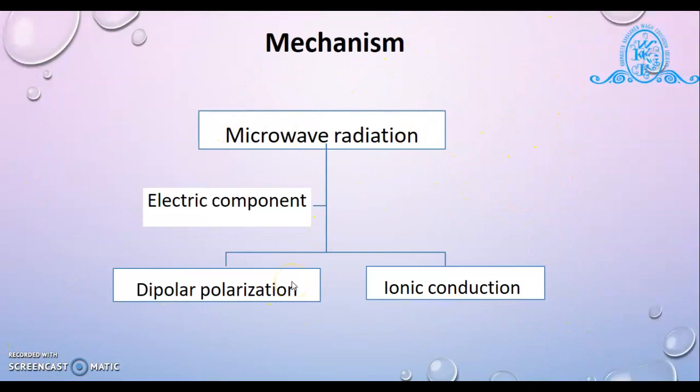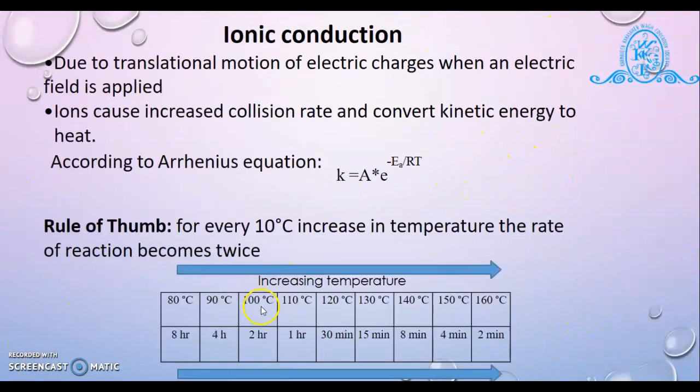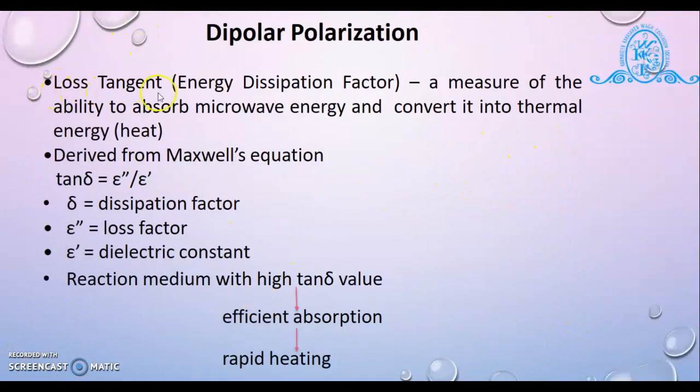So we see first is dipolar polarization, which involves loss tangent, that is energy dissipation factor, which is a measure of the ability to absorb the microwave energy and convert it into thermal energy. So dipolar polarization involves loss tangent, the measurement of the ability to absorb the microwave energy and then convert it into thermal energy, that is heat.